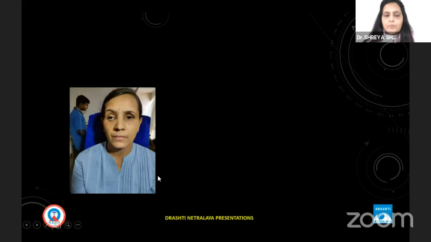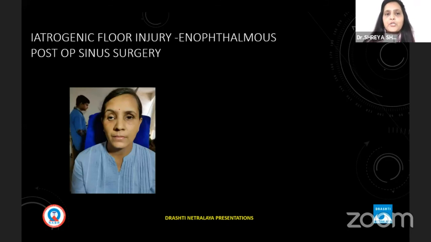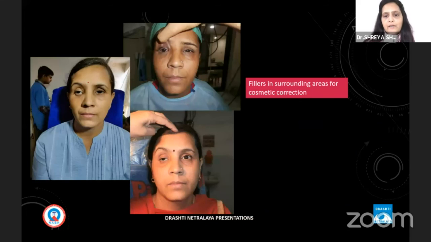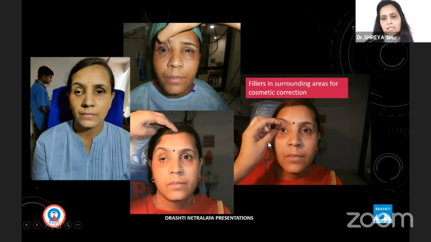Sometimes iatrogenic enophthalmos can be created by a floor fracture from sinus surgery, as happened in this lady. We did everything, but she was not satisfied and thought it was enophthalmos, but it is pseudo enophthalmos. So in this case, we can use fillers in the area.